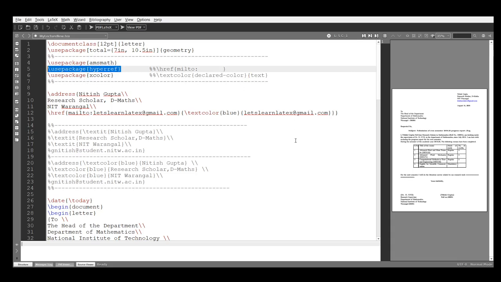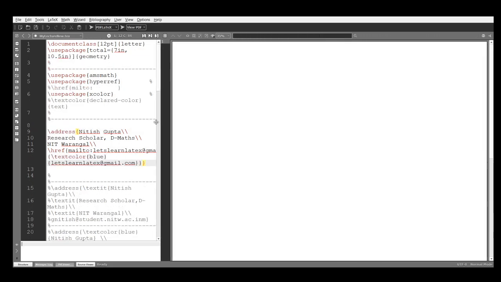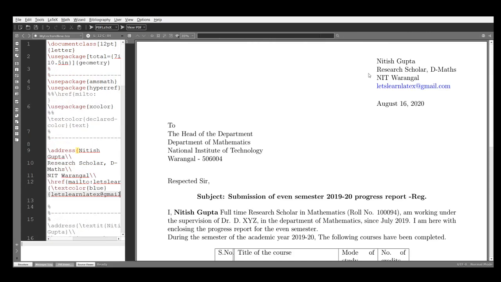And what is next? See, this is the next. This is done, slash documentclass letter. This usepackage part is done. Now I will use this slash address after the date. Okay. Now see this address command. In this address, I will write my whole address because I am writing a letter. See this, this is my address: my name, Research Scholar, Department of Mathematics, NIT Warangal, and this is the mail ID.